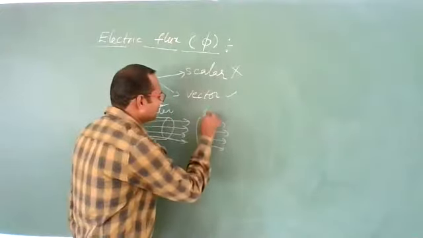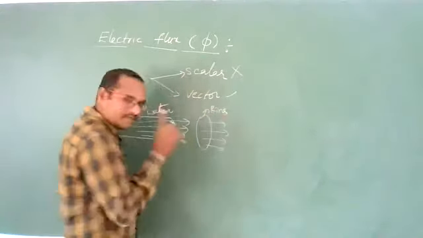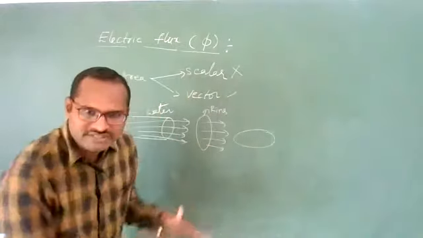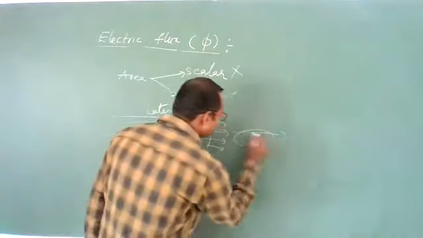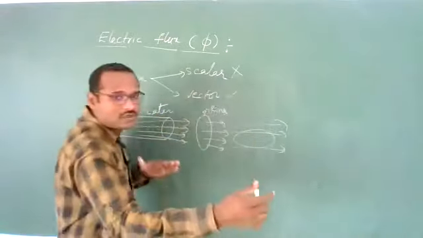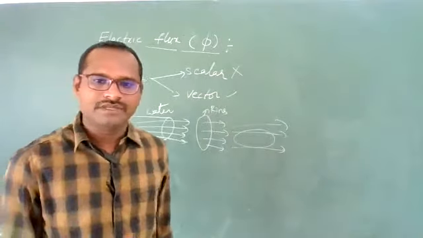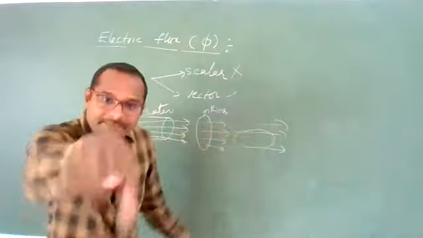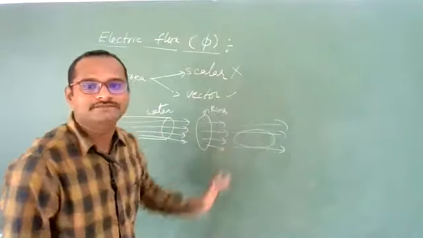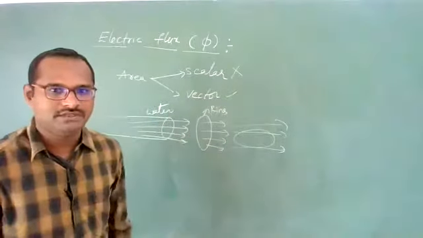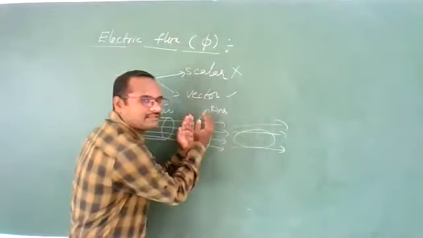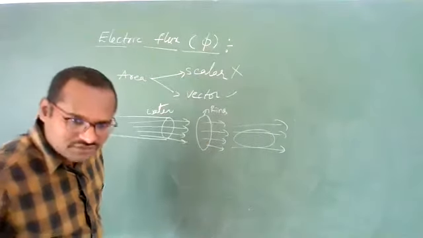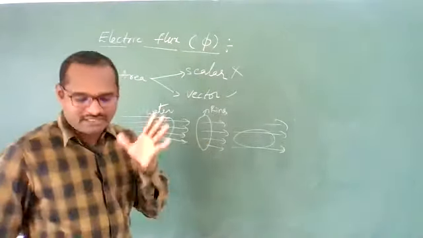Are you getting? Yes. If you keep the ring like this, then does water flow through this ring? No, water will flow like this only, meaning water is not crossing this ring. That means how much water is passing through this ring depends upon its orientation: how we have kept this one, how much area is placed, and how this area is placed. Clear? So that's why area is a vector quantity.